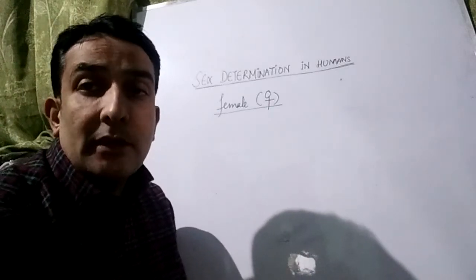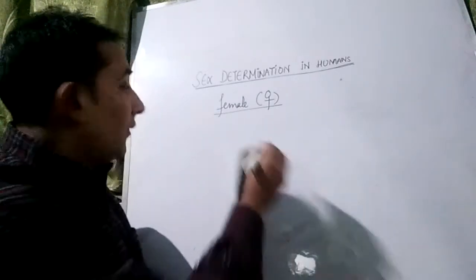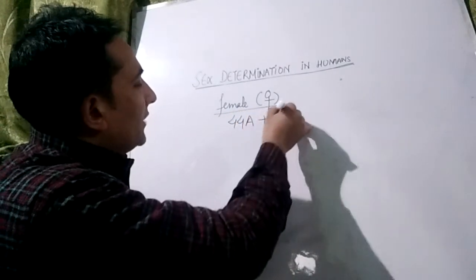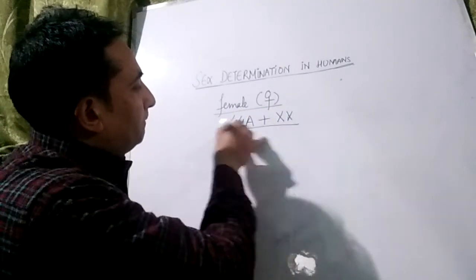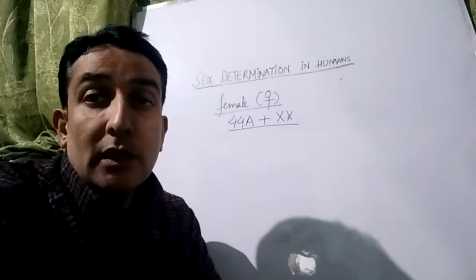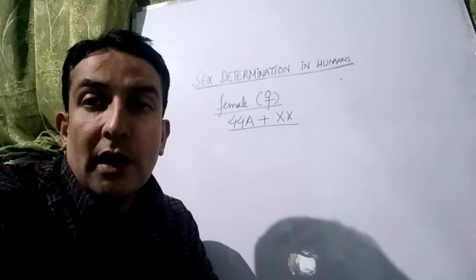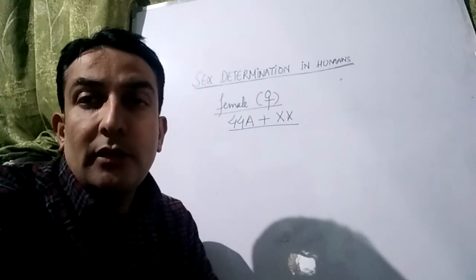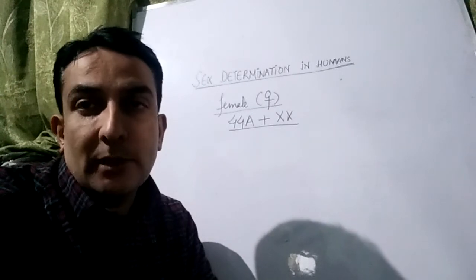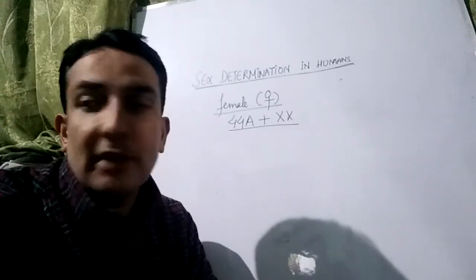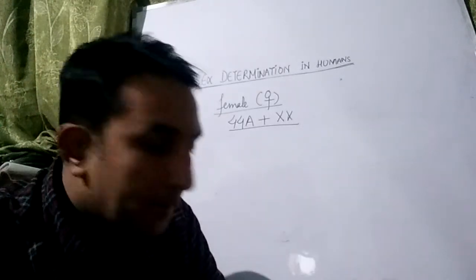In case of the females, there would be 44 autosomes plus one pair of sex chromosomes, that's XX. So human females are isomorphic or homomorphic with respect to the sex chromosomes, as both the sex chromosomes are of the same type, that is XX type.